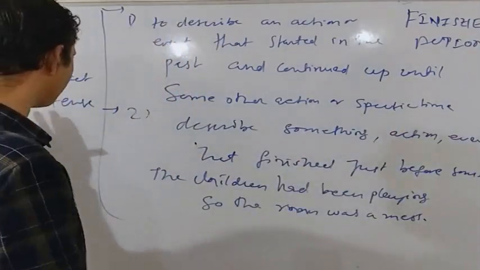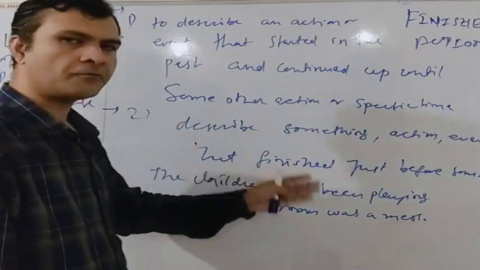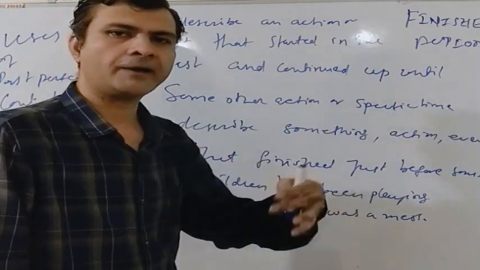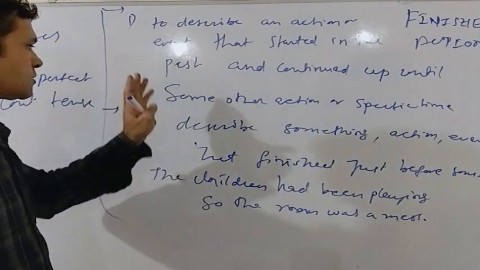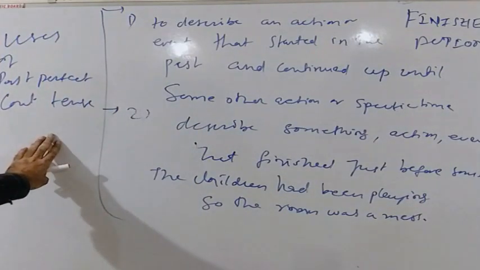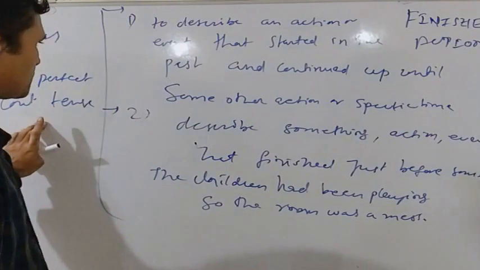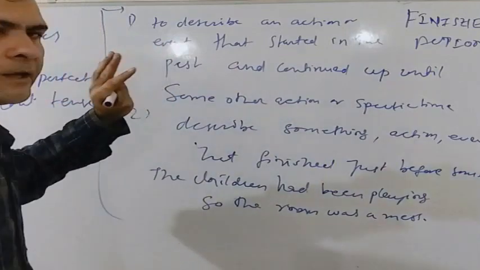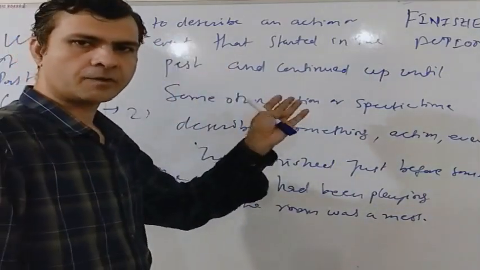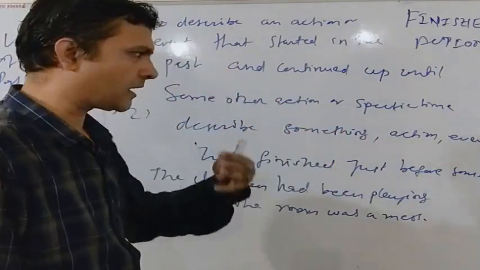So we use the past perfect continuous tense to explain why something had happened in the past. So these are the two uses of the past perfect continuous tense. We use it to answer for how long an action had been continuing in the past before some other action happened.